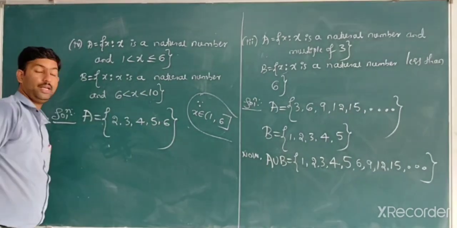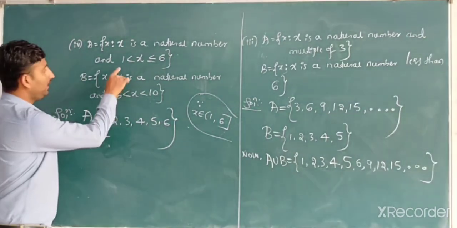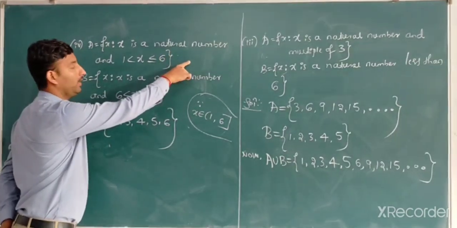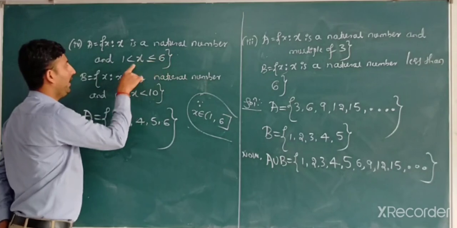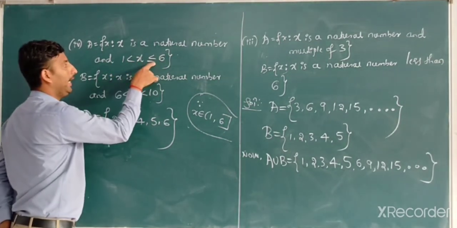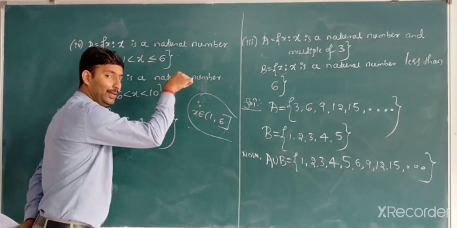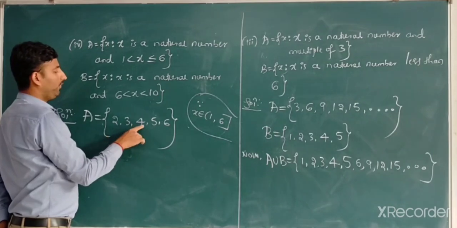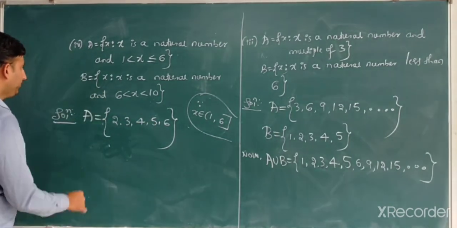1 is not there, 1 you have to eliminate. Then with 1 eliminated, the numbers should be natural numbers, as they are asking for natural numbers. So 1 is an open end, and 6 is included because of the interval as a subset of R. Therefore, 2, 3, 4, 5, 6 are the elements.